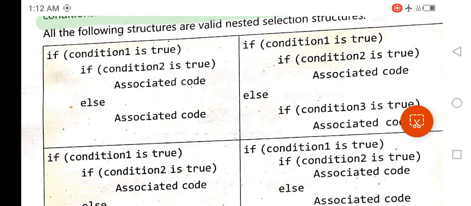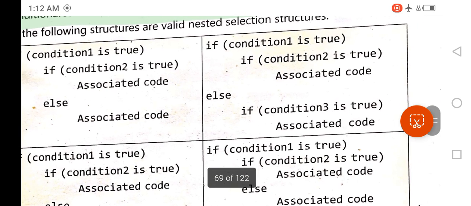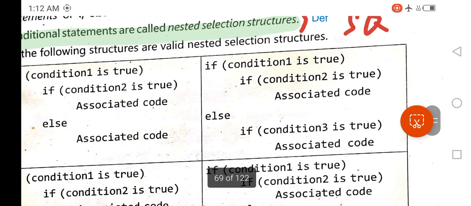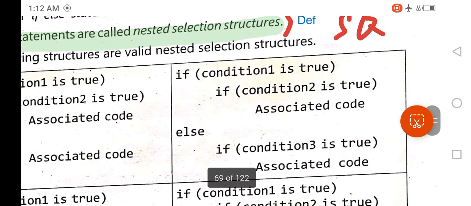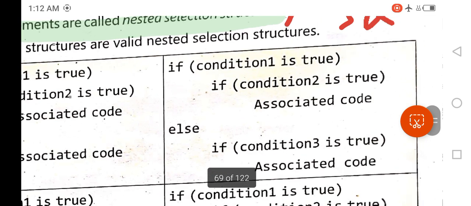Look at the syntax next to it. In this syntax you can see if condition 1 is true and if condition 2 is true, then associated code will be executed. But if condition 1 is true and condition 2 is not true, then the statement after the else part will be checked. So it is as follows.